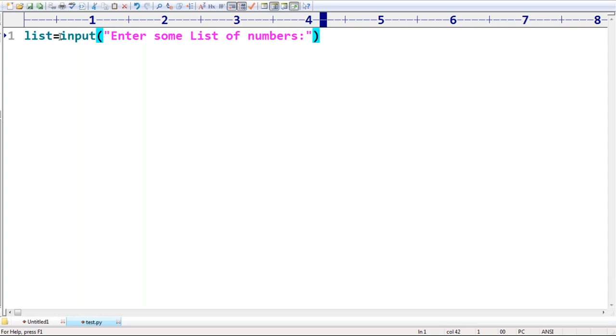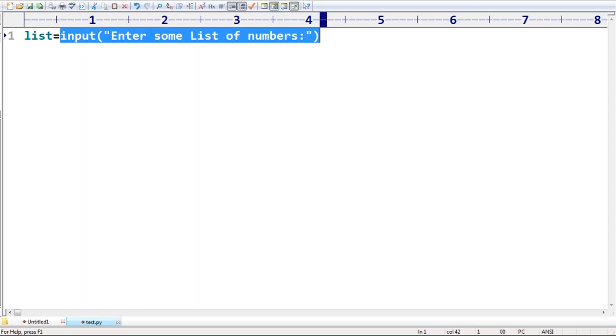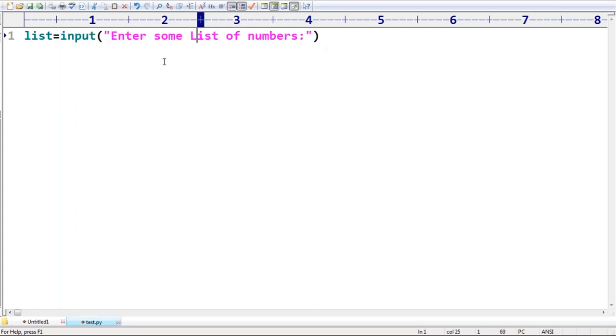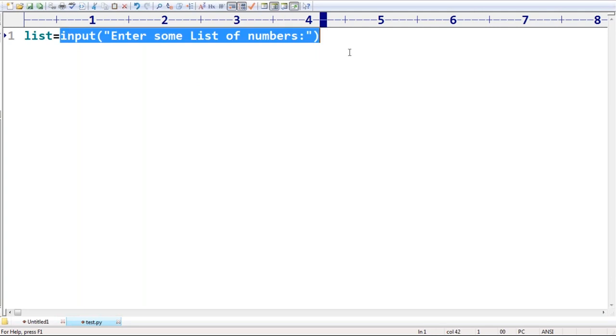But here there is one problem. Anyone, can you please identify? Respond. Anyone, can you please tell what is the problem in this syntax? There is a small problem with this syntax. Yes, Prithvi, observe it very carefully. Whatever data we are trying to enter from the keyboard, this total thing is considered as a string.